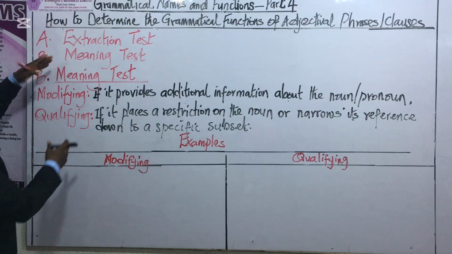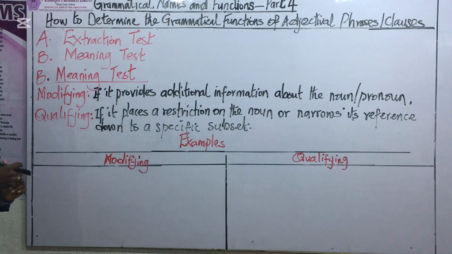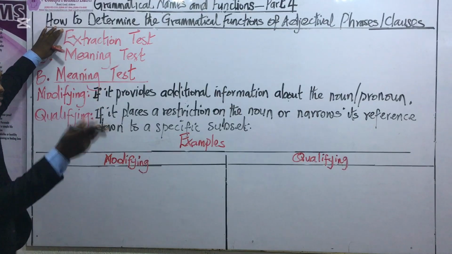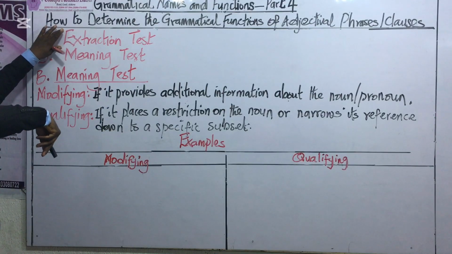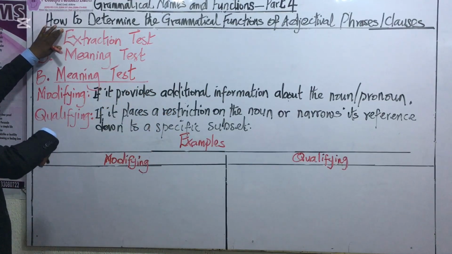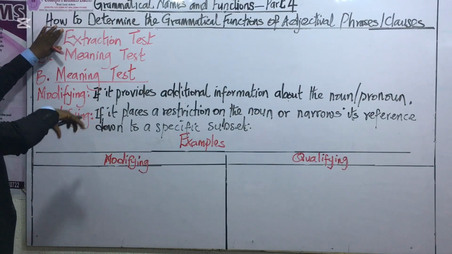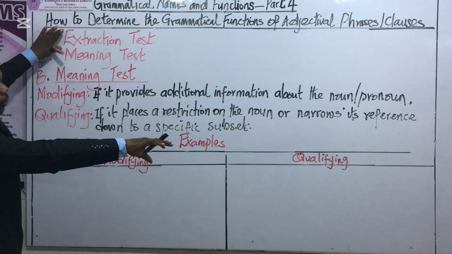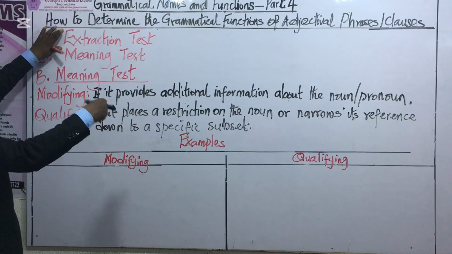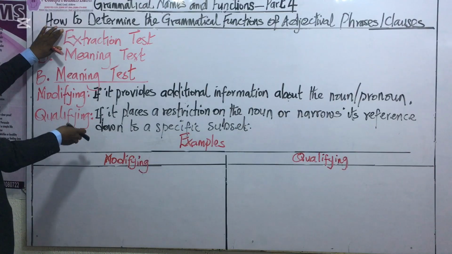Now, let's see how the meaning test is related to the extraction test. You would recall that in the course of our explanation of the extraction test, we did say that when you extract the clause or the phrase from the parent sentence, the sentence would still retain its grammatical structure. It will still become grammatically sensible. That is because what you have just removed from it, the clause or the phrase, was only adding extra information.